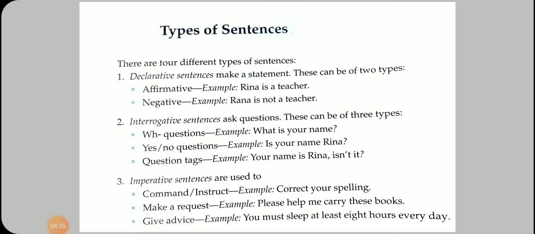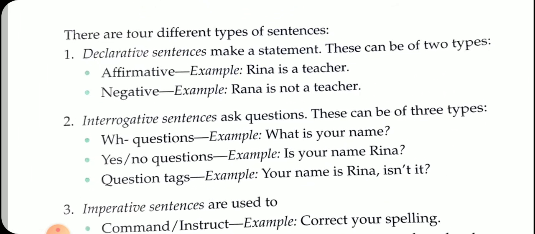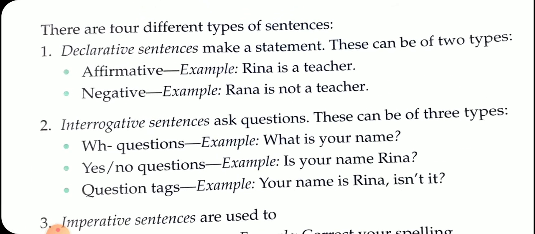Now the types of sentences. There are four different types of sentences. First, the declarative sentence. We also call it an assertive sentence. These are the most common type of sentences. The assertive sentences make a statement. Declarative sentences also make a statement.